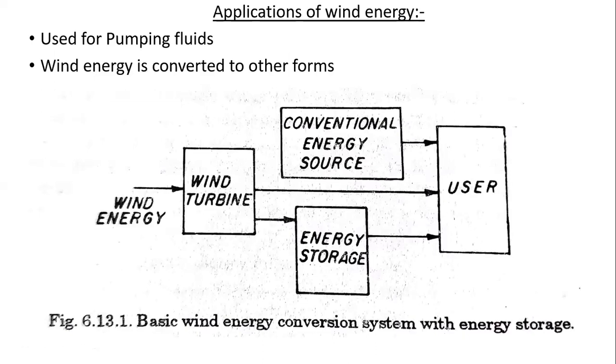So the energy which is extracted from the wind is initially in the form of rotary, or translational, or auxiliary mechanical motion, we can term. This mechanical motion can be used to pump fluids, or it can be directly converted to electricity or heat or fuel.